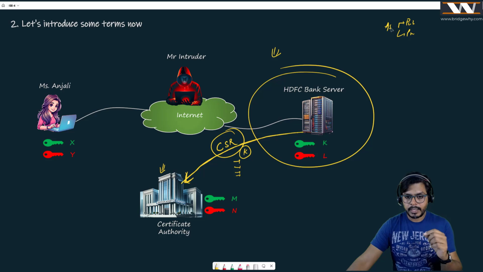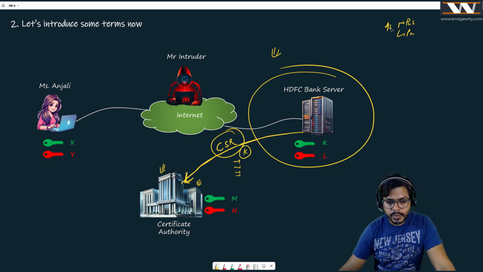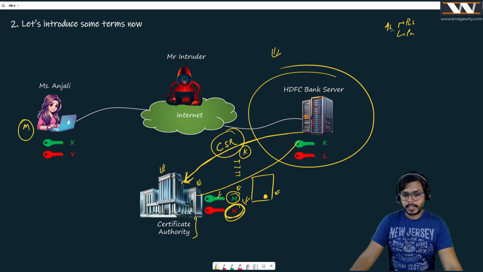I am sending a request to you, and then after doing its due diligence, a certificate authority is going to build the certificate in which it puts its own little signature using its own private key, so that anybody can decrypt it and check whether it's signed by the certificate authority or not. This M is available to everyone. Now you can ask me, Mr. Vishnu, how is this M available to everyone.